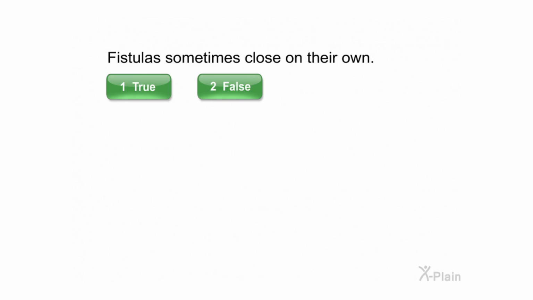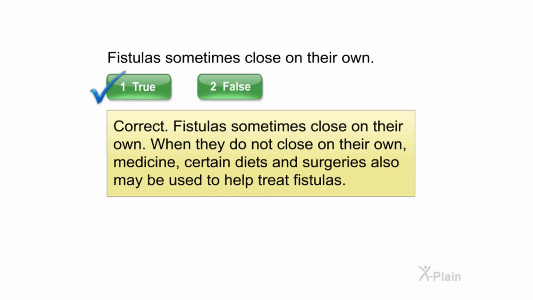Fistulas sometimes close on their own. Select true or false. Correct. Fistulas sometimes close on their own. When they do not close on their own, medicine, certain diets, and surgeries also may be used to help treat